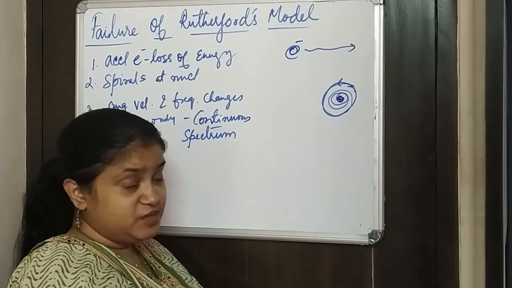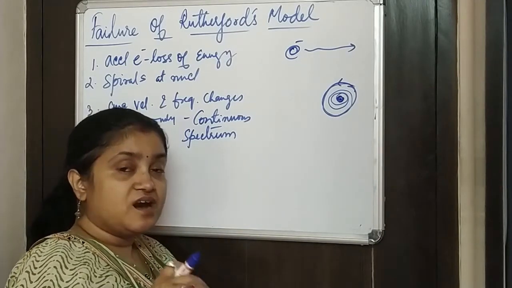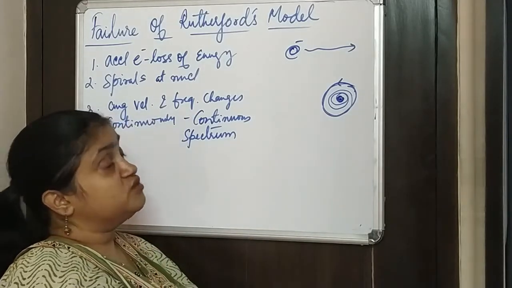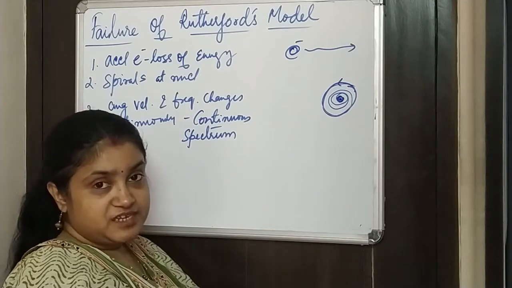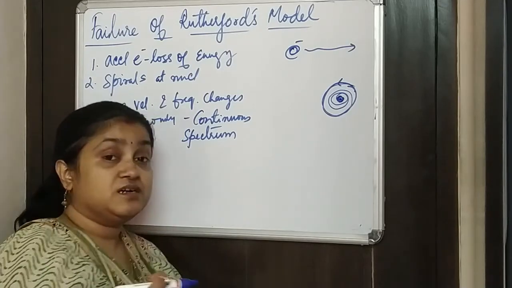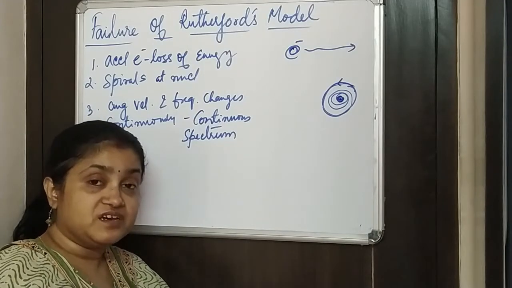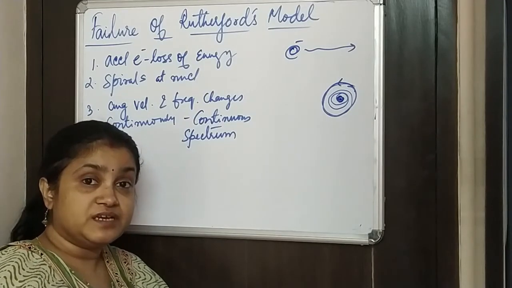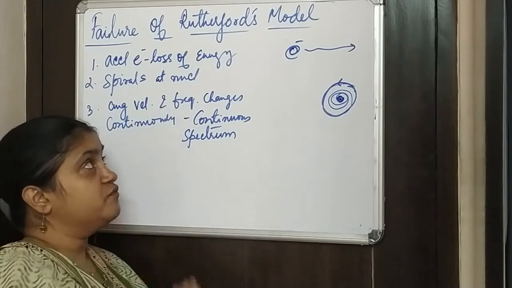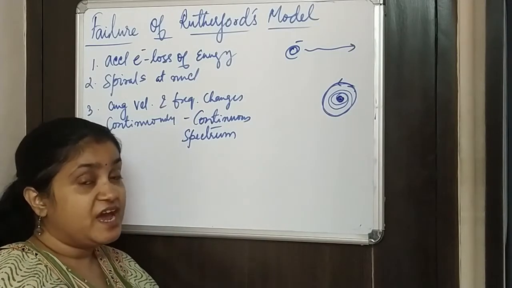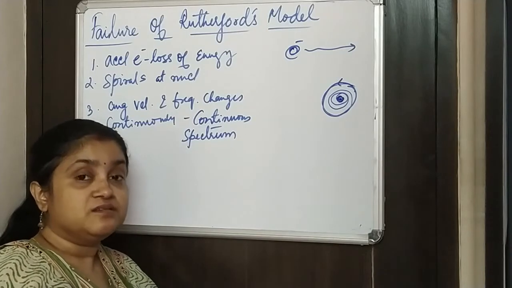In that way, these orbits are not stable. They should not be stable according to Rutherford's model and its predictions. But what we see is that electrons are continuously revolving in very stable orbits, and therefore there must be some kind of discrepancy in Rutherford's model, and it is not able to explain the whole thing.